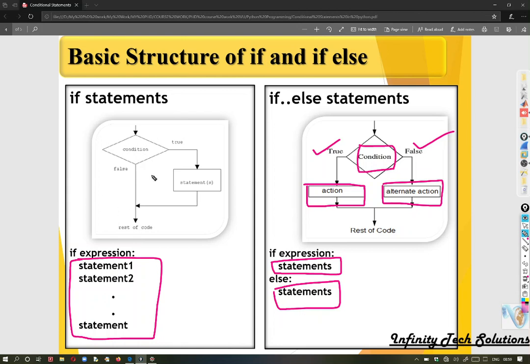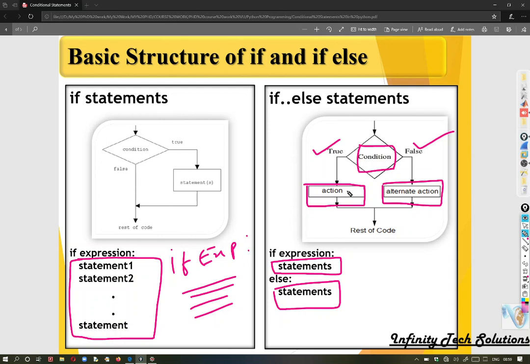To check that, you would need to write another if statement with an expression, and if it is true, then you can execute the block of statements. The sequence goes on, and you end up with a list of if statements.